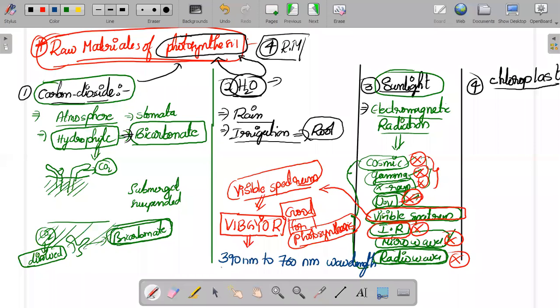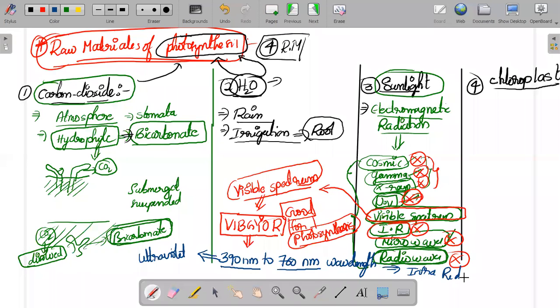How much does it range? It ranges from 390 to 760 nanometers, the VIBGYOR or the visible spectrum wavelength. If we go above 390, what will come? You will get the ultraviolet. If we go to the other side of 760, what will come? You will get the infrared.